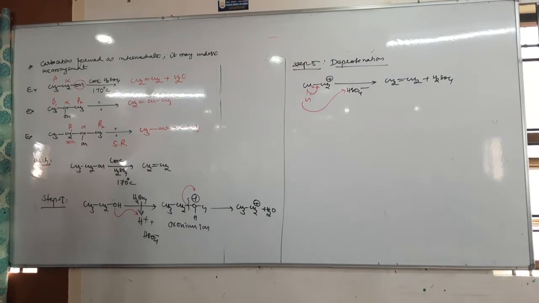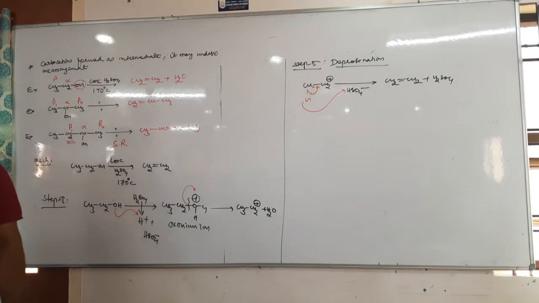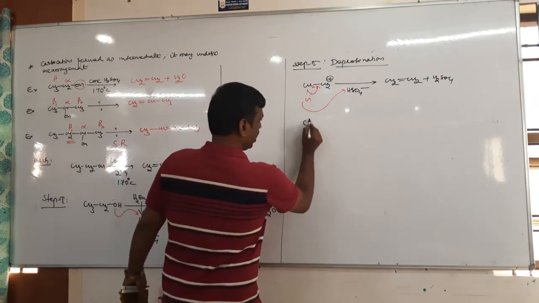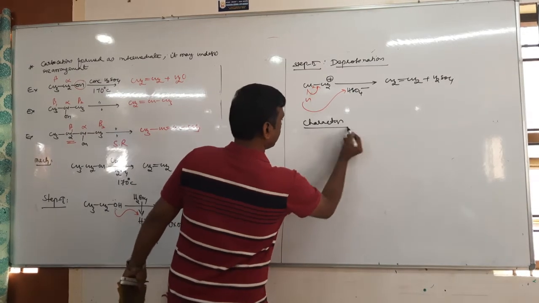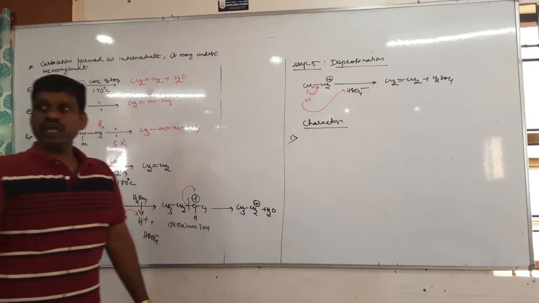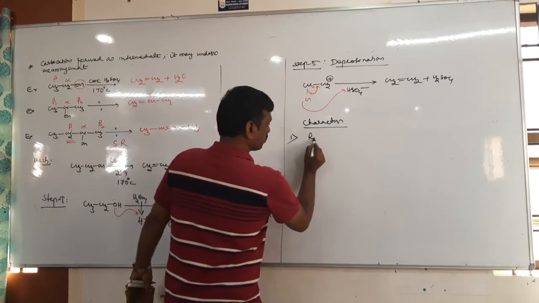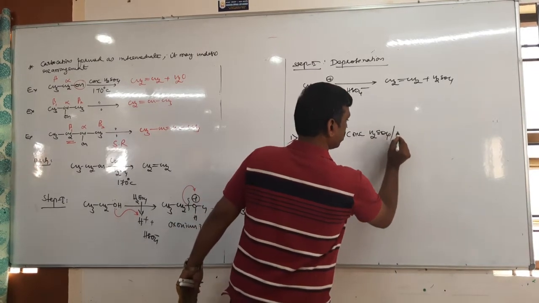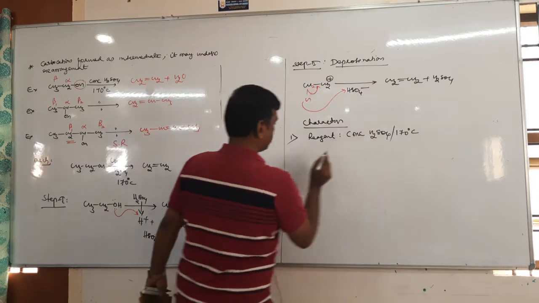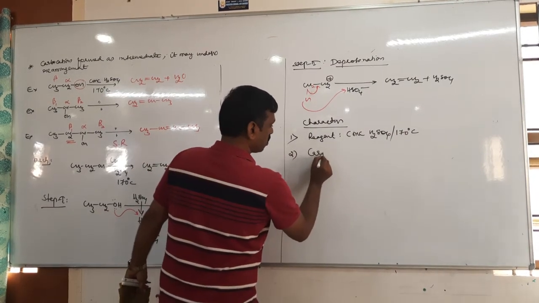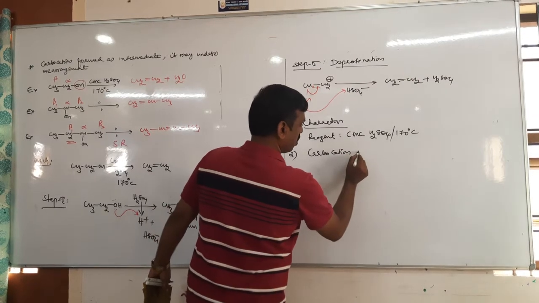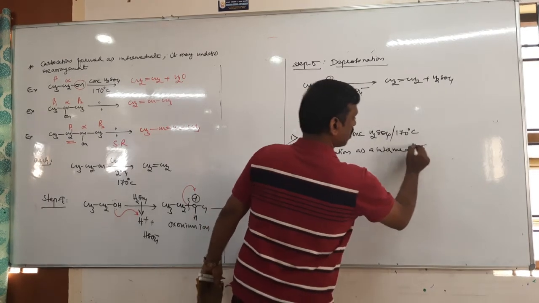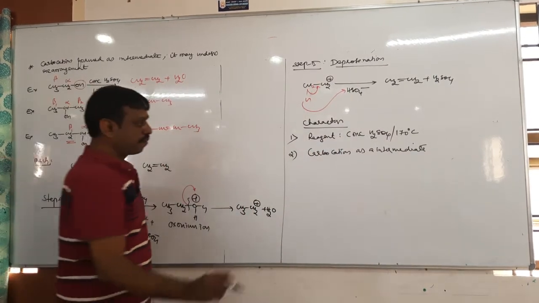This is how the mechanism takes place, exactly similar to dehydrohalogenation. But here the important thing is the first step. Let us look at the characteristics of dehydration. One, what is the reagent? Concentrated sulfuric acid at 170 degrees Celsius. Two, what is the intermediate? Carbocation as an intermediate. Okay.